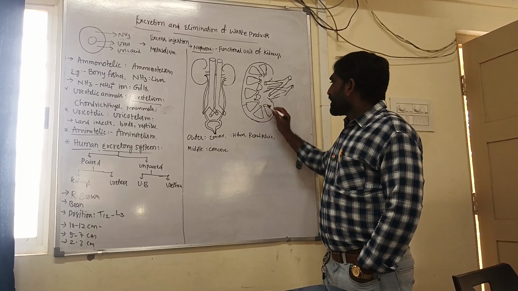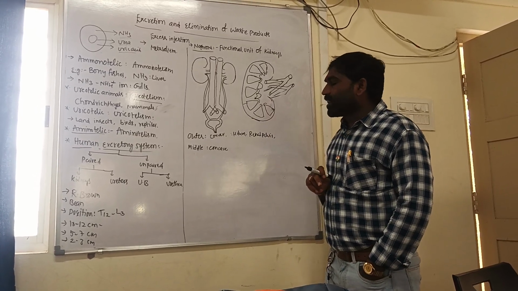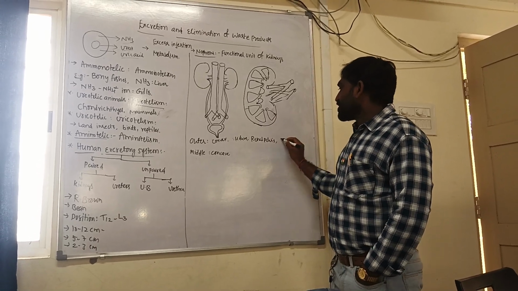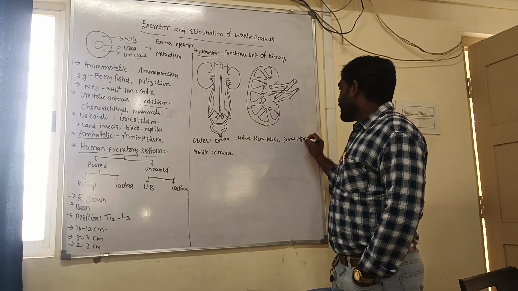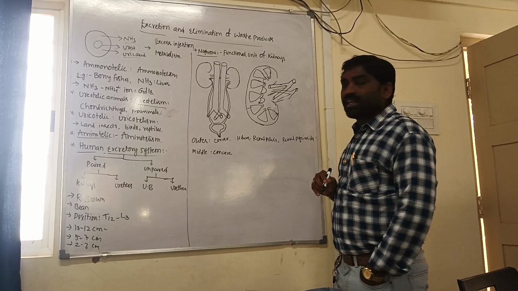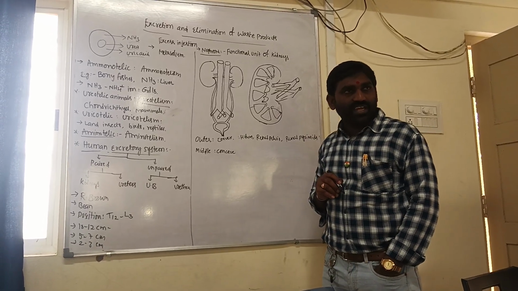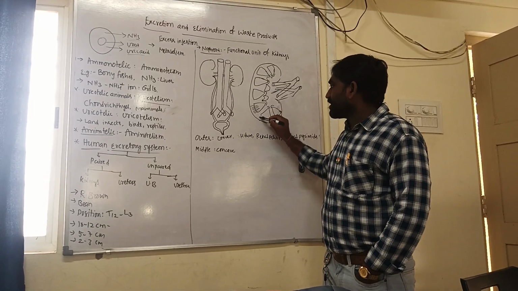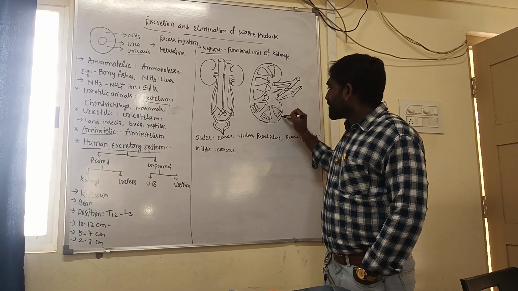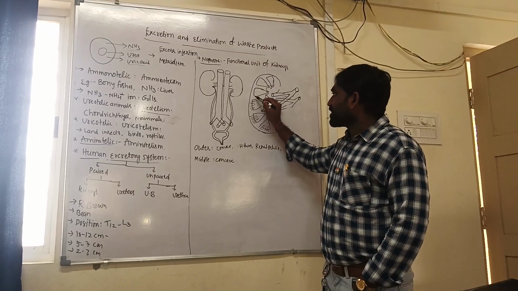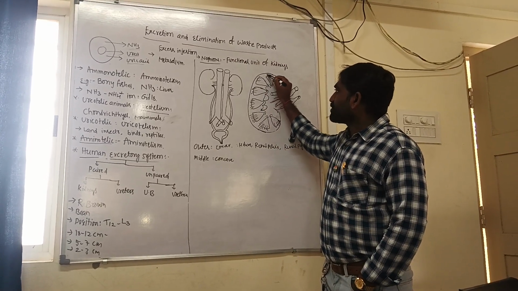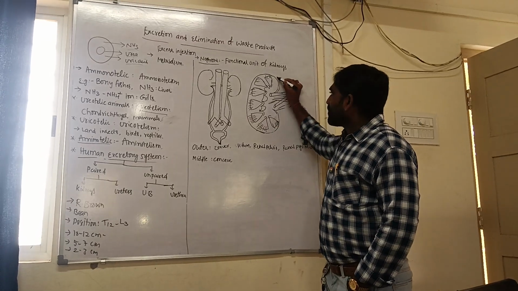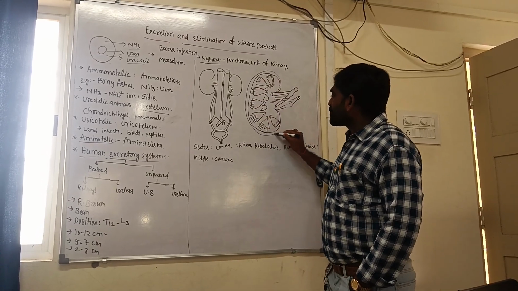The medulla extends as conical-shaped structures we call renal pyramids. Understand? The cortex extends between the medullary pyramids as renal columns, or columns of Bertini. The entire kidney is covered by a tough renal capsule.